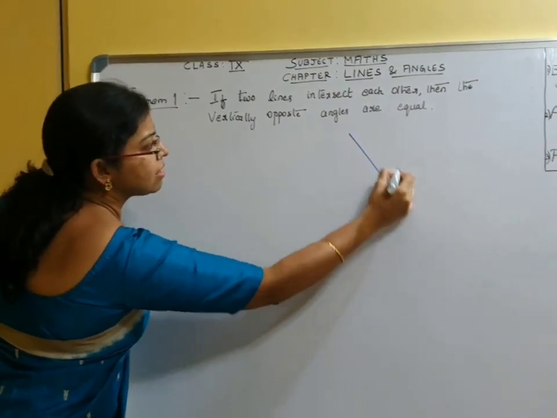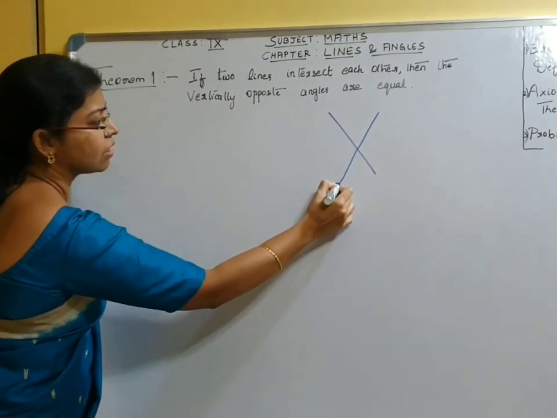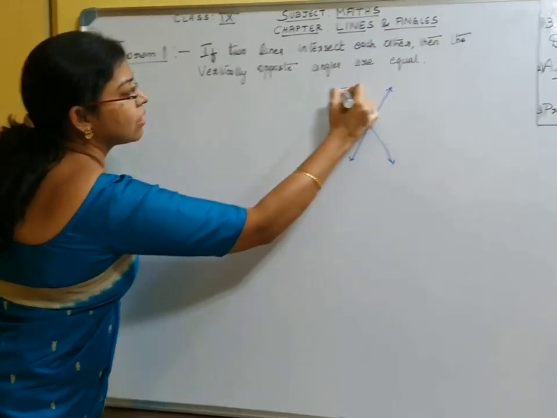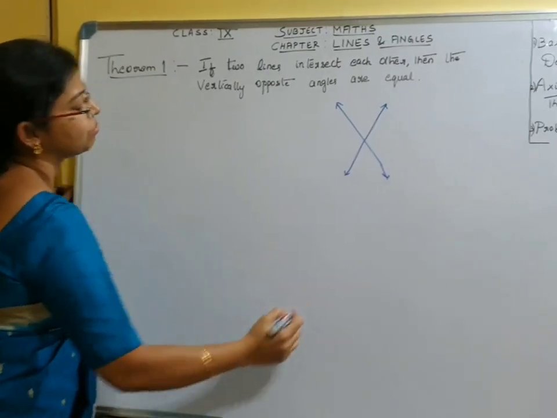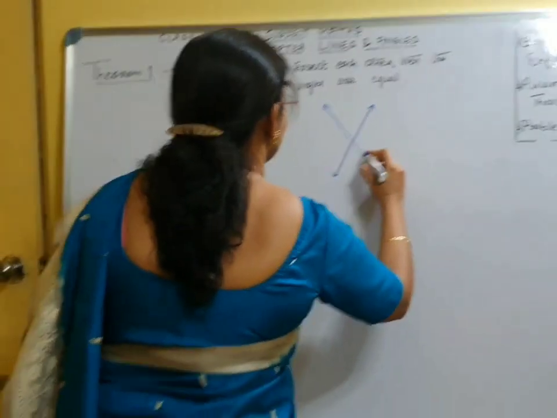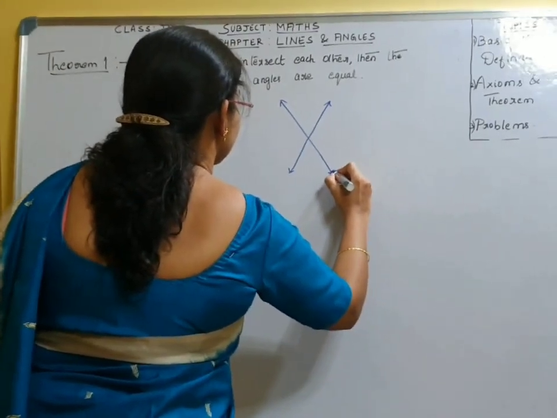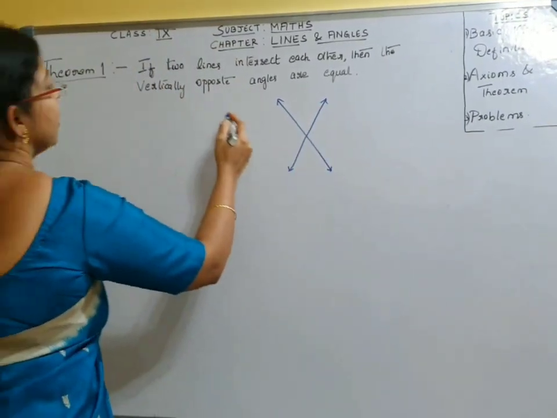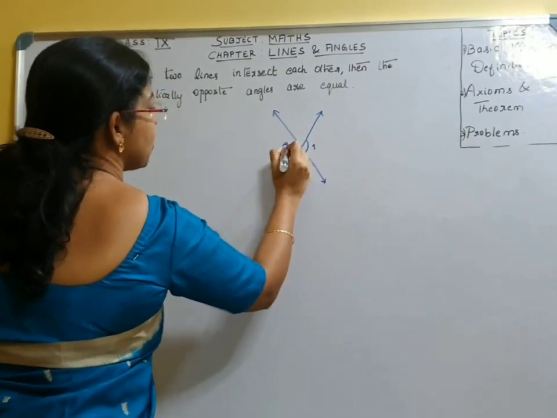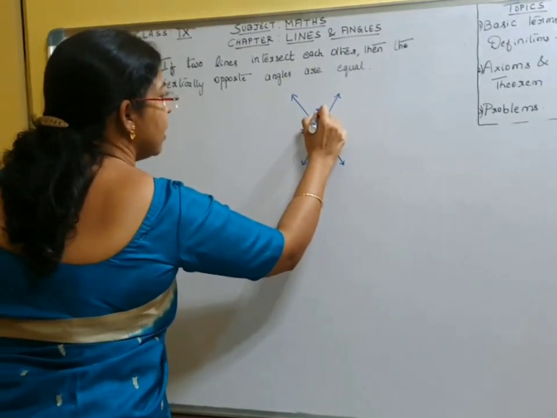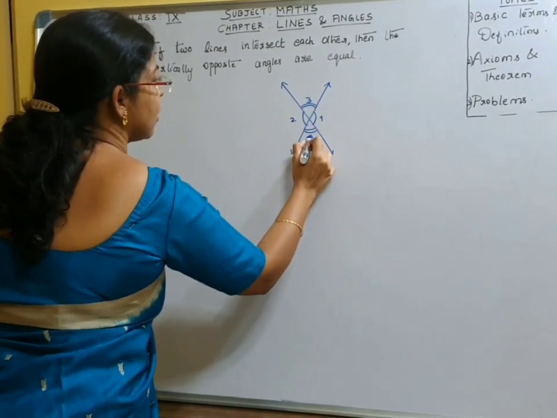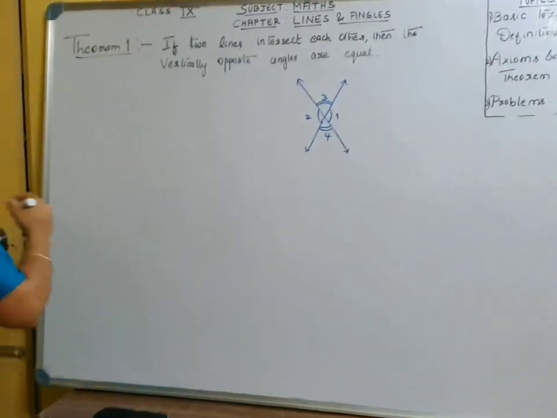If two lines intersect each other, the vertically opposite angles 1 and 2 are one pair of vertically opposite angles, and 3 and 4 are the other pair of vertically opposite angles.